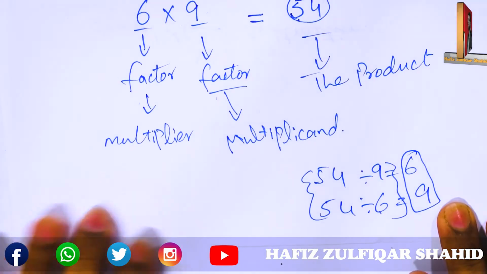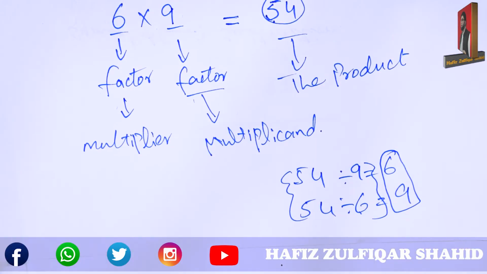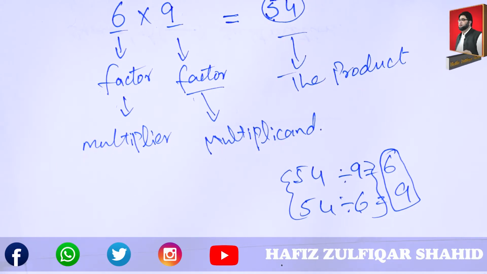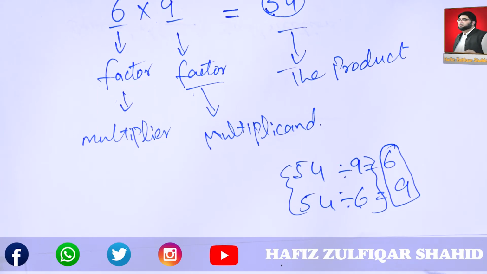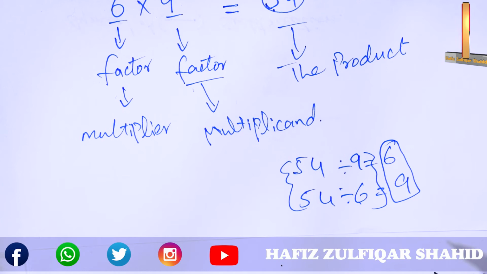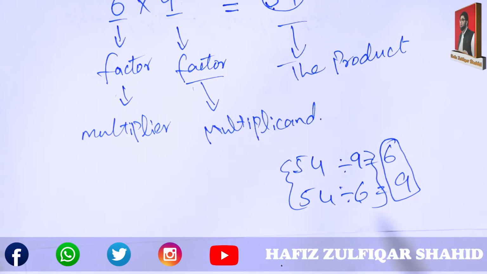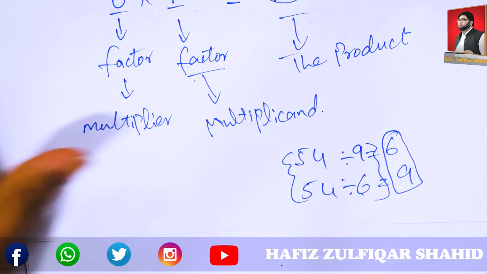Understand, students? For every multiplication fact there are two division facts. If we divide the product with the numbers, we get the facts of division.